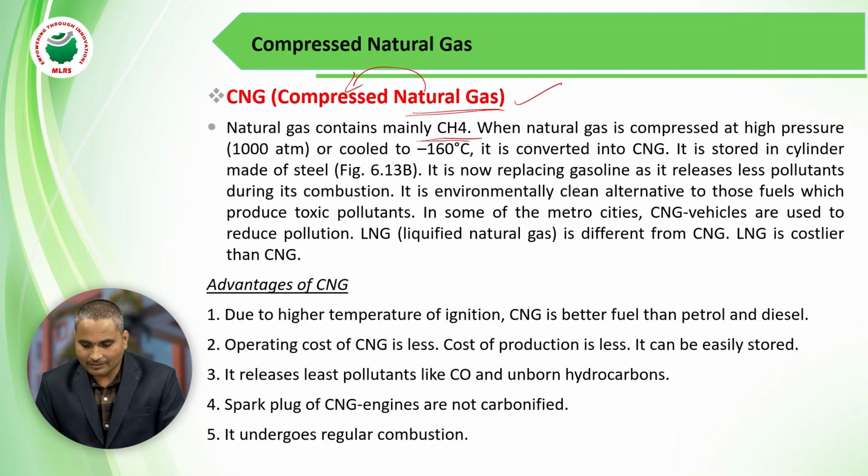How do we synthesize this? We take natural gas, compress it at high pressure like 1000 atmospheric pressure, and cool it down to minus 160 degrees centigrade. At that time we get compressed natural gas. It is stored in a cylinder made of steel. After compression of the natural gas, we store it in containers made of steel.